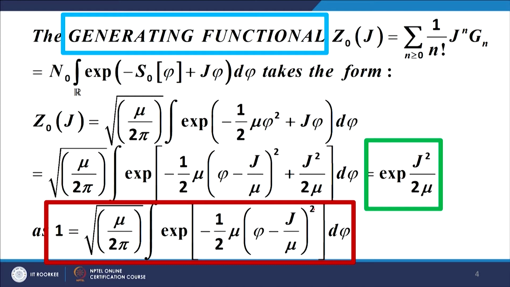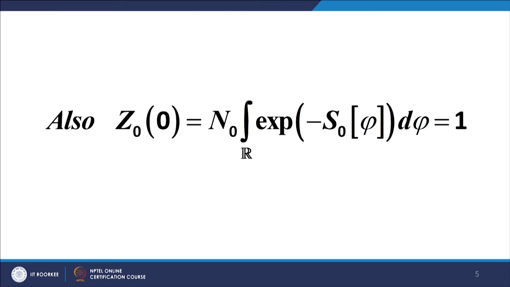So, the generating functional we worked out. The generating functional can be explicitly worked out in closed form because of the simplicity of the distribution, and we have the generating functional as exponential of j square upon 2 mu. That is again obtained simply by a Gaussian integral. And this is the normalization that I just talked about, Z0 of 0, and the value of Z0 for j equal to 0 is equal to 1.